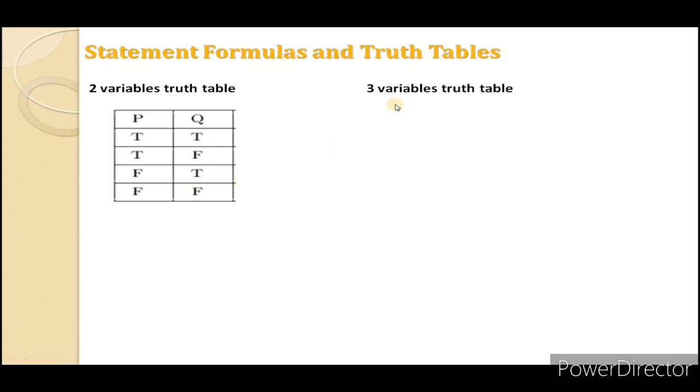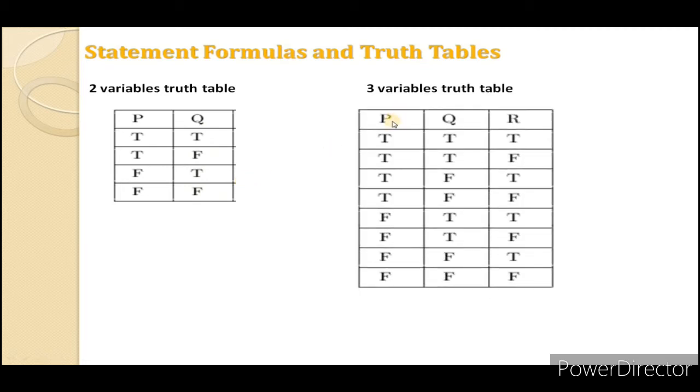If we have any statement with 3 atomic statements, that is P, Q and R, it is clear that there will be a total of 8 possibilities.